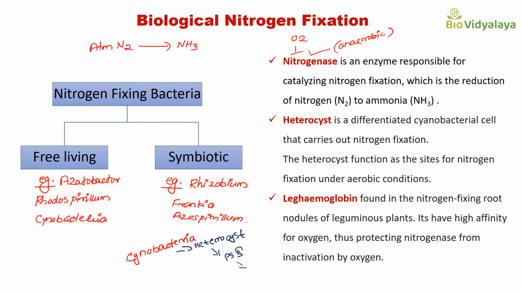So that's why oxygen is not evolving by photolysis of water. But in other cells of this cyanobacteria, both photosystem 1 and photosystem 2 are present. Because of this thick wall, oxygen will not enter inside this heterocyst from other cells.